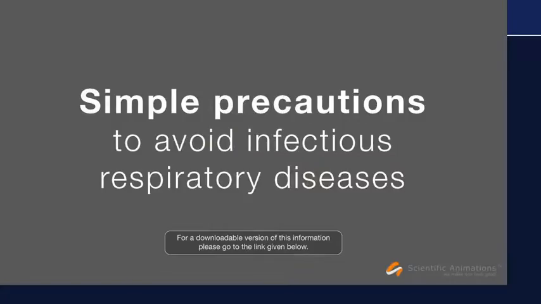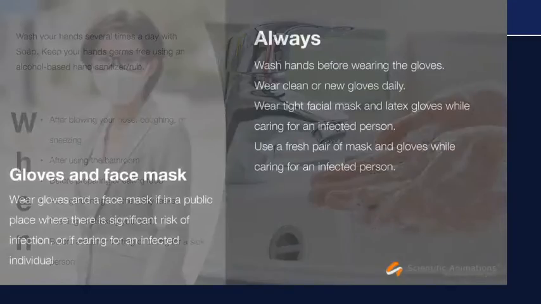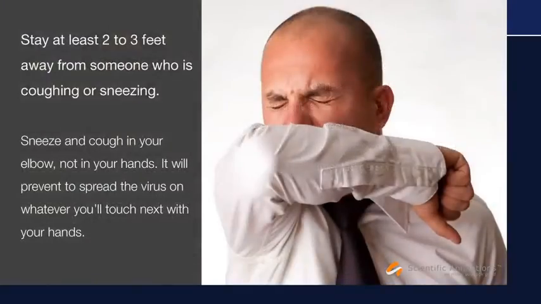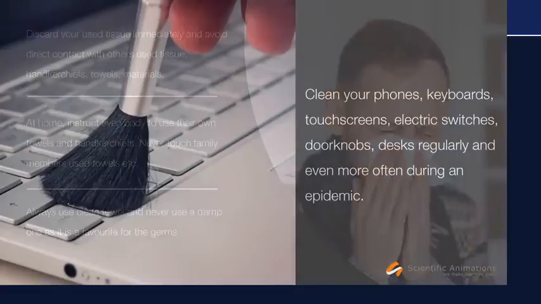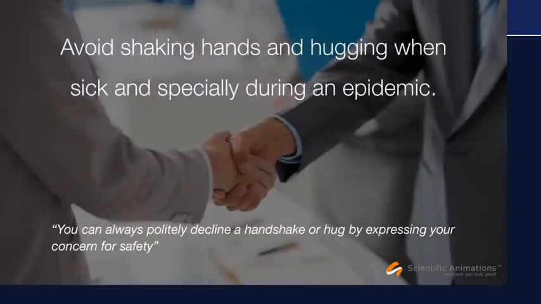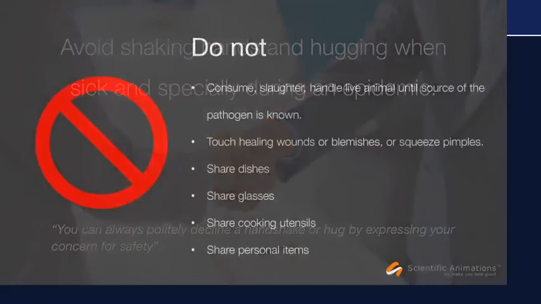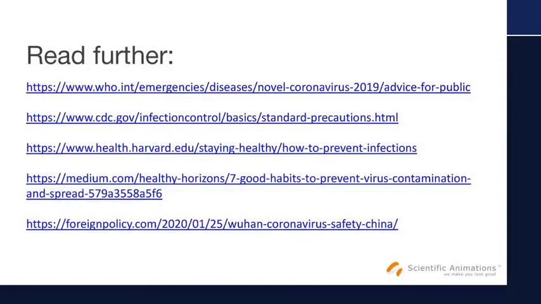There is currently no cure or vaccine for the 2019 novel coronavirus, and treatment is only supportive. Therefore, preventing transmission is paramount. As an airborne virus, recommended precautions are similar to those for preventing the flu. This includes washing hands regularly with soap and water for 20 seconds, covering sneezes and coughs with the inside of the elbow, and refraining from touching high-contact surfaces like railings and doorknobs. If you use tissues, throw them away immediately. Avoid close contact with people who are sick. For more info on precautions and best practices, see the list of references below.